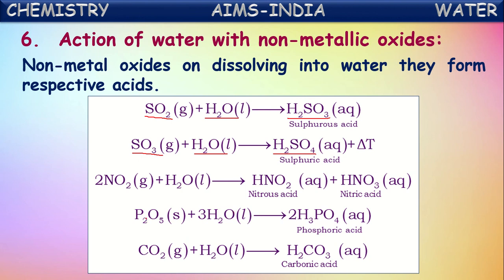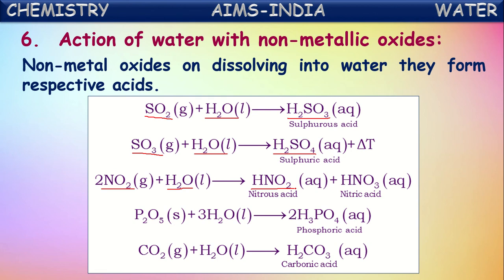And if you see another non-metallic oxide, nitrogen dioxide on dissolving into water forms two acids. Majorly it forms nitric acid and nitrous acid. Two acids are formed when nitrogen dioxide dissolves into water.